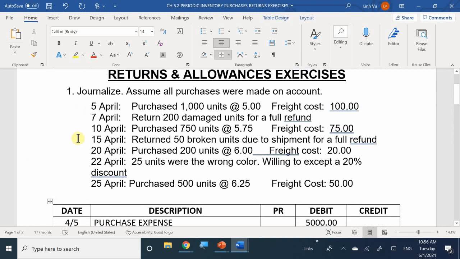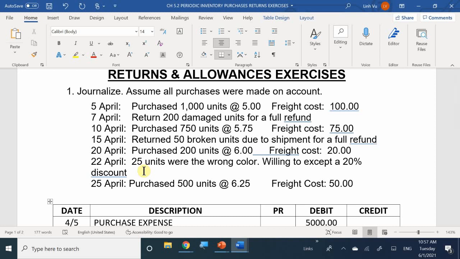Now let's take a look at April 22nd. What happened here? They were the wrong color, right?